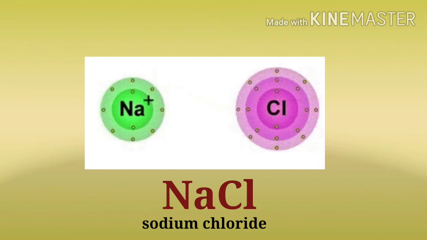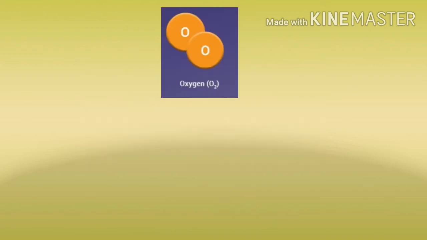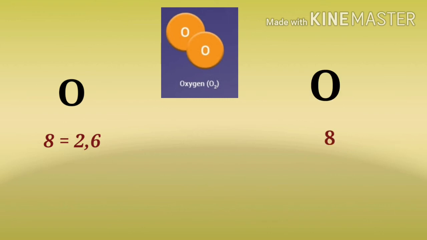Now come to the next example. If we take the example of the oxygen atom, the atomic number of oxygen is 8. So its electronic configuration is 2 and 6. In the first shell it has 2 electrons, in the other shell it has 6 electrons. Another oxygen atom also has the same electronic configuration. So it also has 6 electrons in its outermost shell.